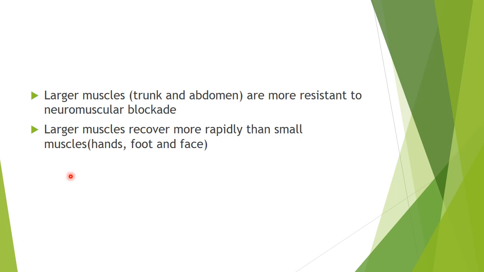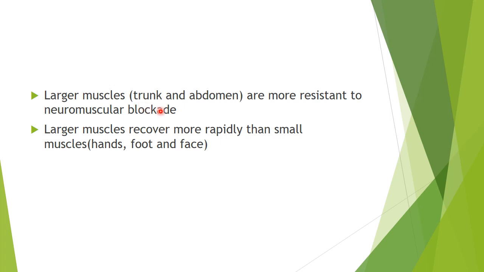Now, what happens when the neuromuscular blockers are given? Large muscles like trunk and abdomen are more resistant to neuromuscular blockade action. First of all, small muscles get paralyzed, then larger muscles start relaxing. And when the recovery occurs, it will occur in the opposite order. That is, larger muscles recover more rapidly.